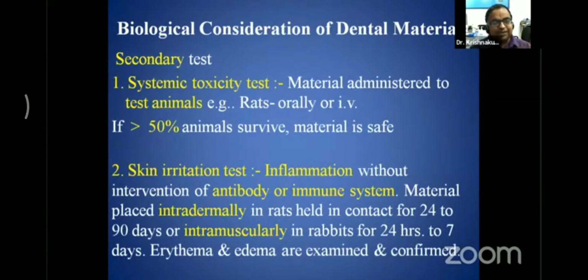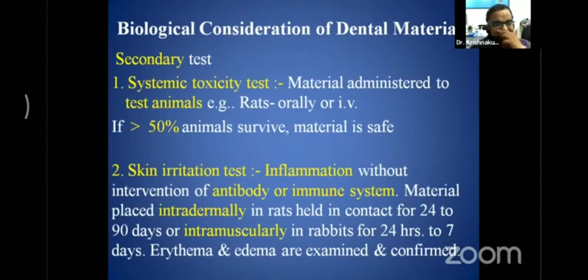What types of secondary tests are available? The systemic toxicity test is where the material is administered to the test animal, for example rats, orally or intravenously. If more than 50% of the animals survive, that particular material is supposed to be relatively safe in the secondary test. Then it would go to the uses test.